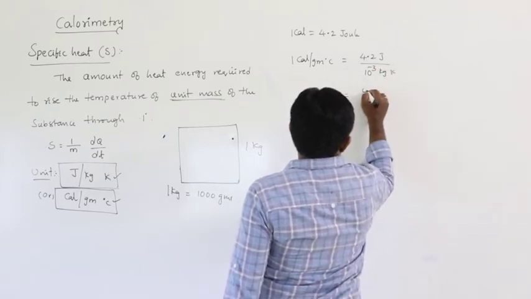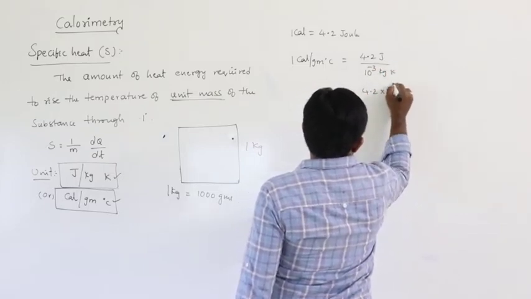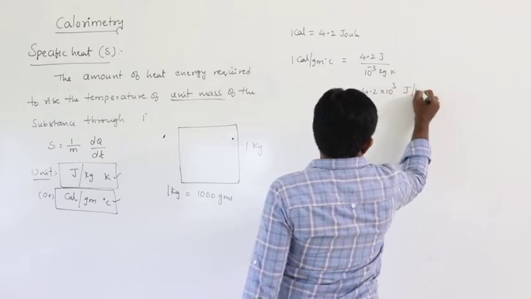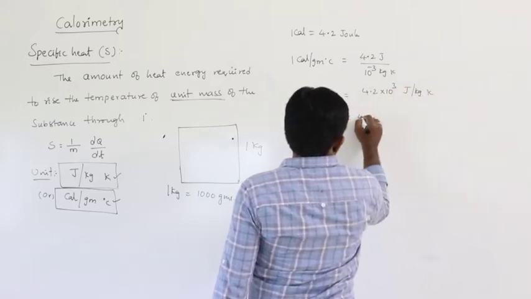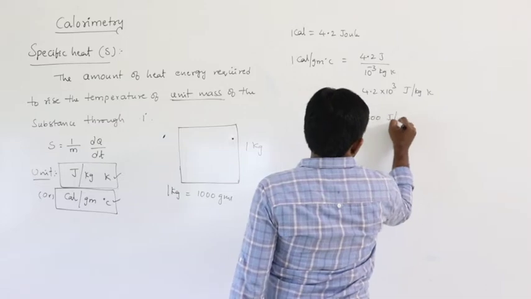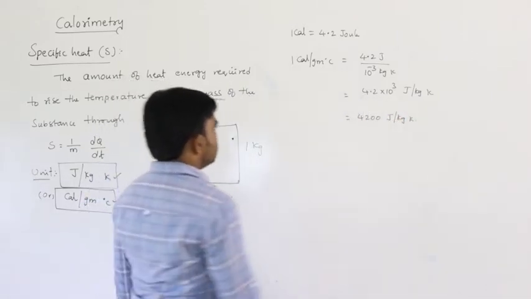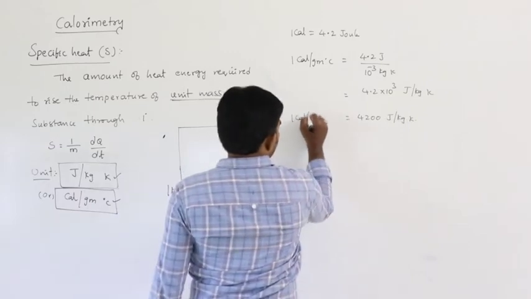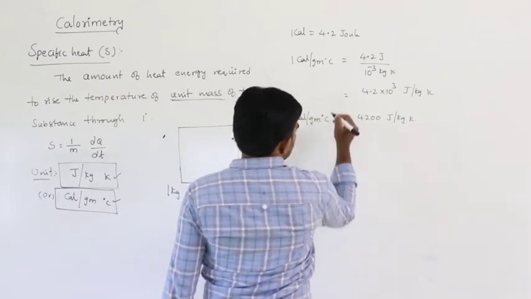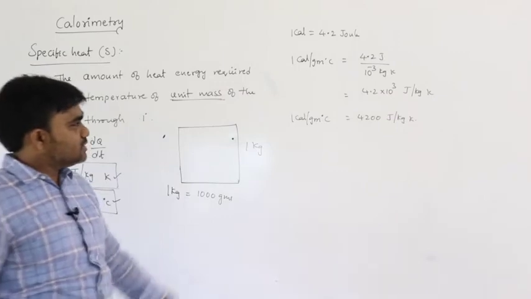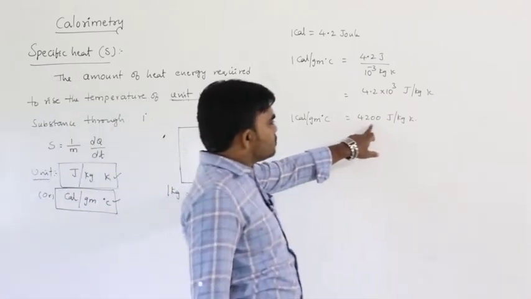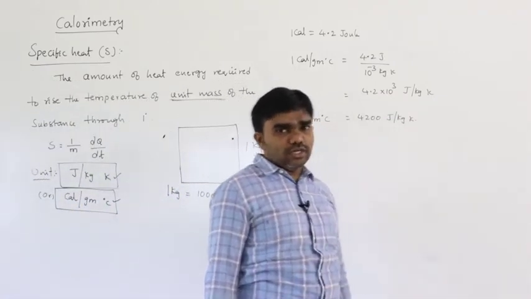So that is 4.2 into 10 cube joule per kg Kelvin, that is 4200 joule per kg Kelvin. So 1 calorie per gram Celsius is equal to 4200 joule per kg Kelvin.